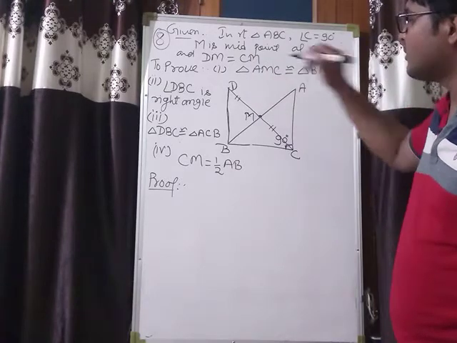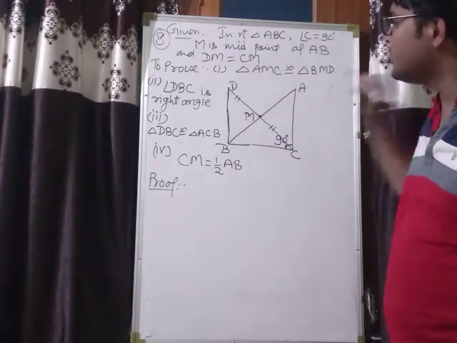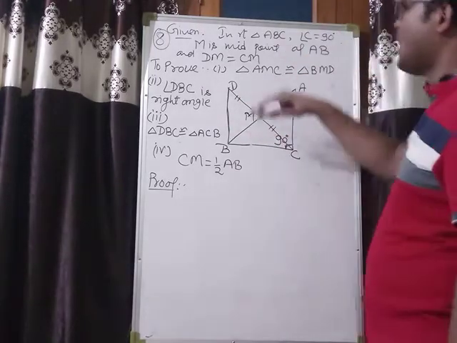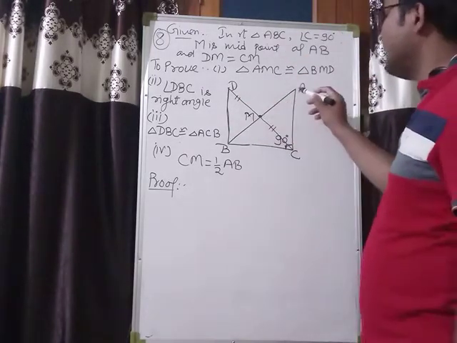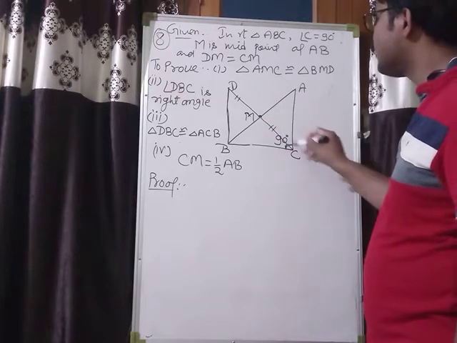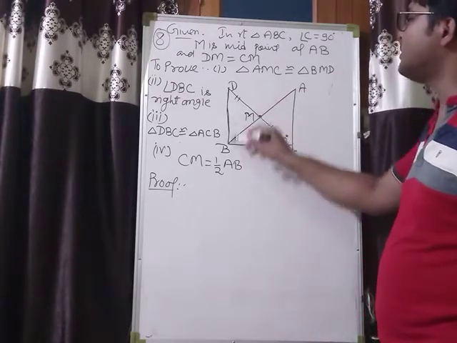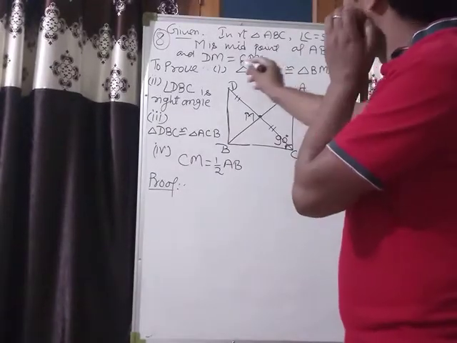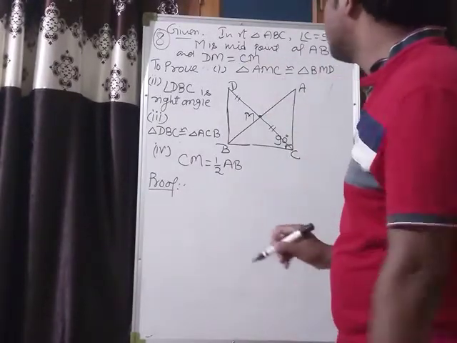After that, D is joined to B, and the question asks for all these proofs. So I am going to prove the first one: triangle AMC is congruent to triangle BMD.